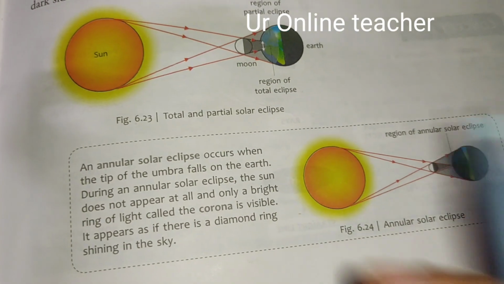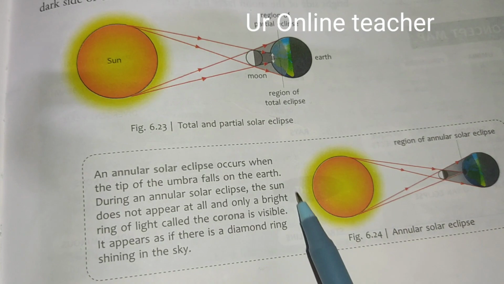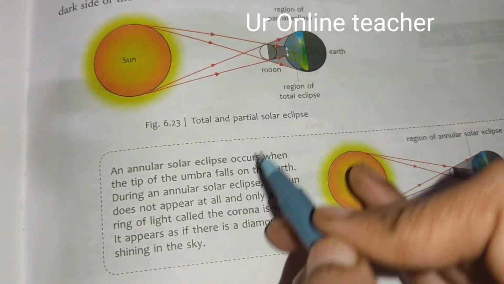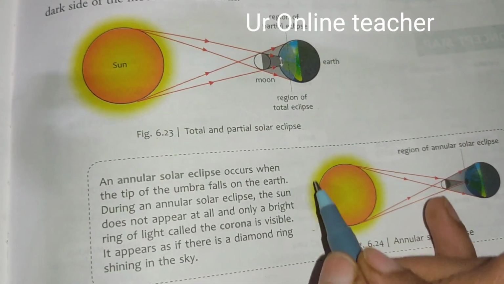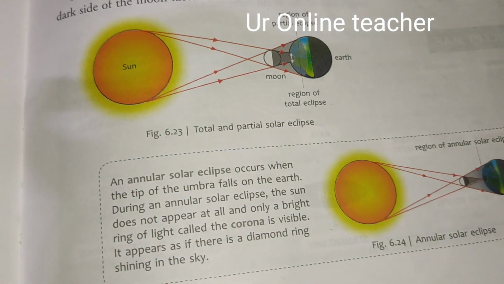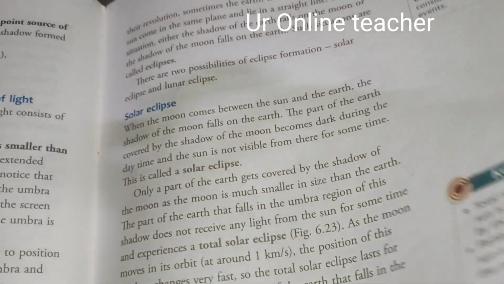Only a bright ring of light called corona is visible. It appears as if there is a diamond ring shining in the sky. We cannot see the sun. We can see only this yellow part, and this is a ring of light called corona, and so it looks like a diamond ring shining in the sky. So this is about solar eclipse.